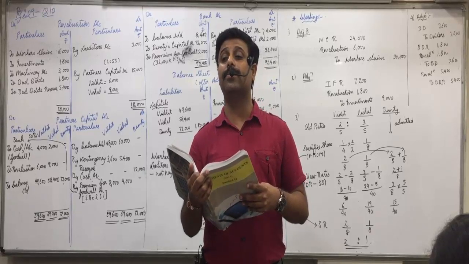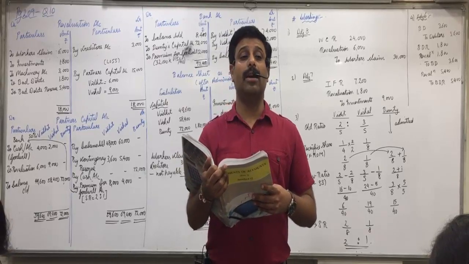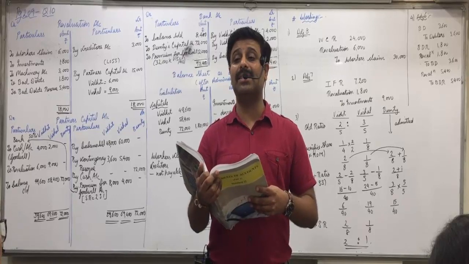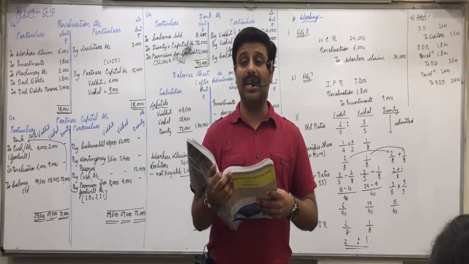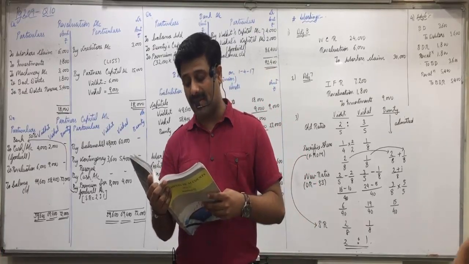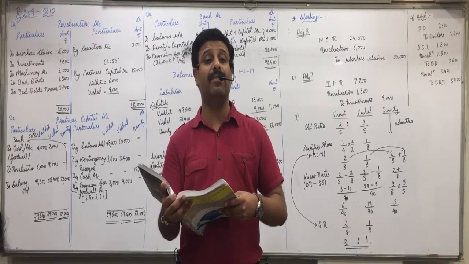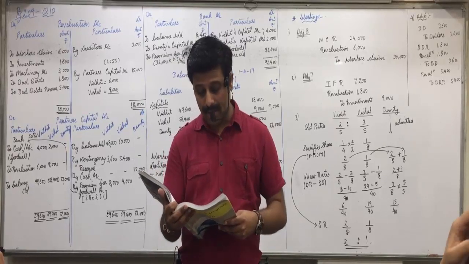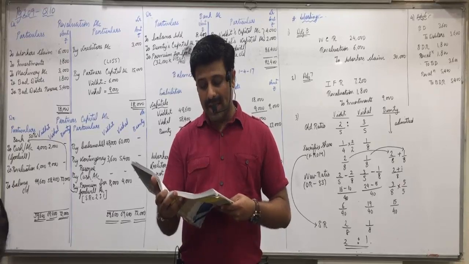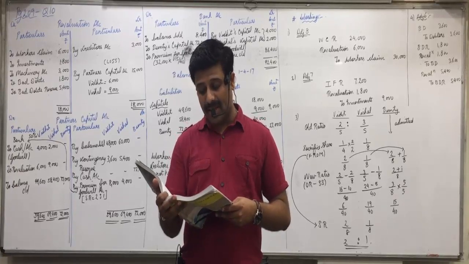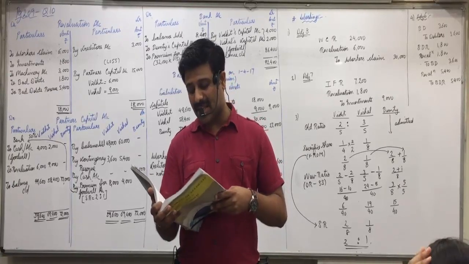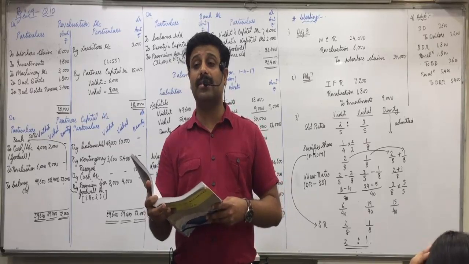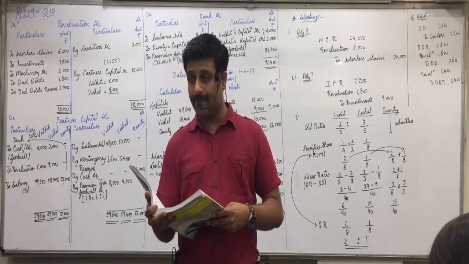How is it obtained? 50,000, 1,50,000. If you cancel the zeros 5 and 15, both are divisible by 5. So 5 divided by 5, 1, 15 divided by 5, 3. Okay? Now, put tick on capital accounts, reserve fund, asset side, cash and bank. So these three things you will take up in the beginning.